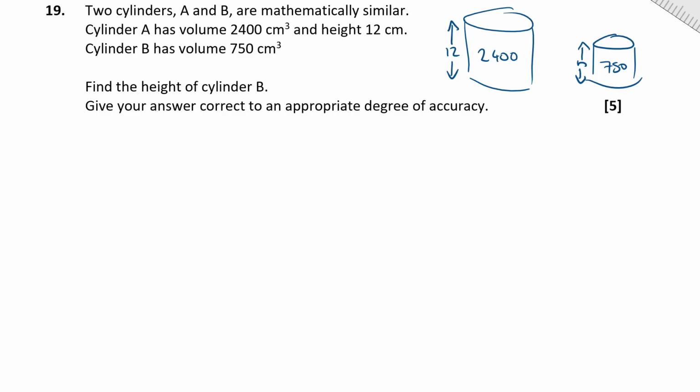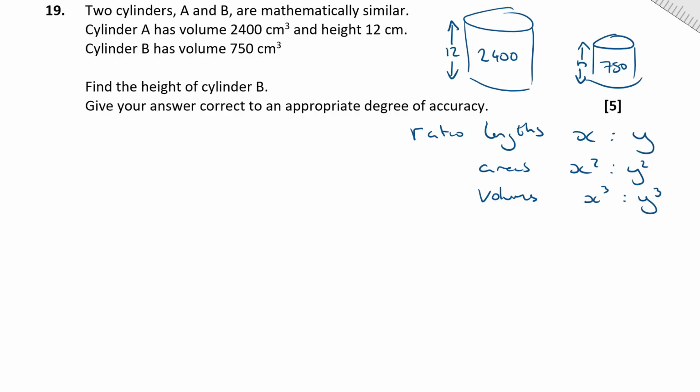Okay, now when you've got 2 mathematically similar shapes, then the ratio of their lengths and areas and volumes are all related, aren't they? So the ratio of their lengths, let's say it was x to y, then the ratio of their areas is going to be x squared to y squared, and the ratio of their volumes is going to be x cubed to y cubed.